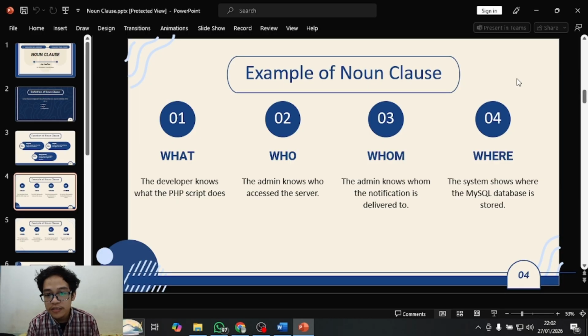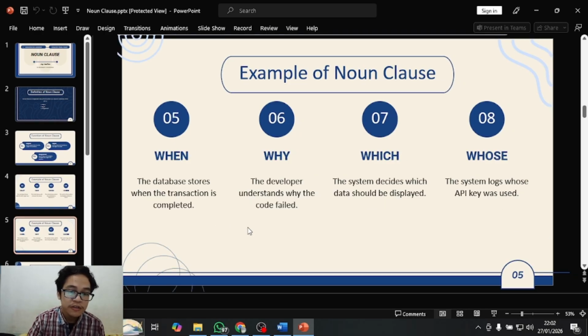And the fourth one is where. For the example, the system shows where the MySQL database is stored. And here for another example, the fifth one is when, and for the example, the database stores when the transaction is complete. The sixth one is why, and the example is the developer understands why the code failed.